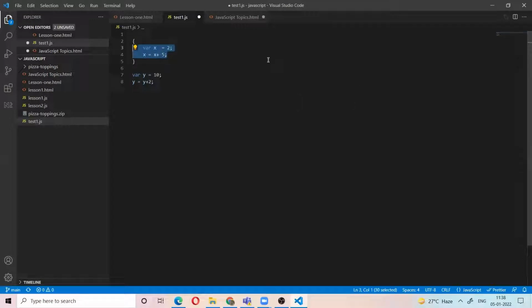So this is called a block of statements. A set of statements is called a block, or a compound statement.